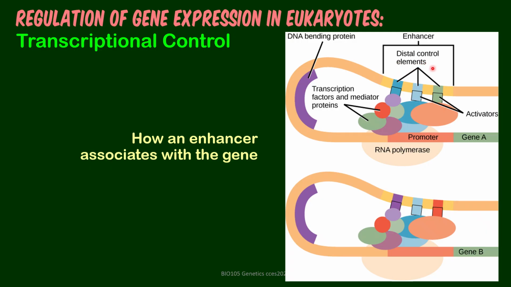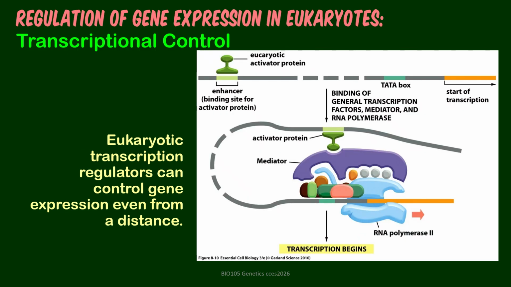The looping here can make these sequences get close to the assembly of proteins here that will mediate transcription. Same thing, even if they are located far, they're still capable of doing their regulatory function.